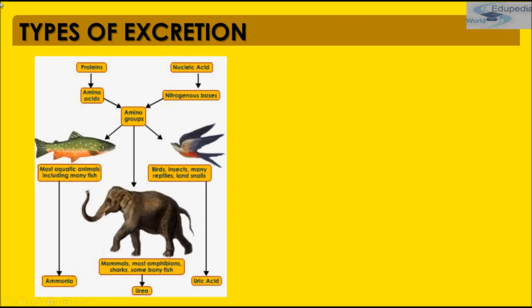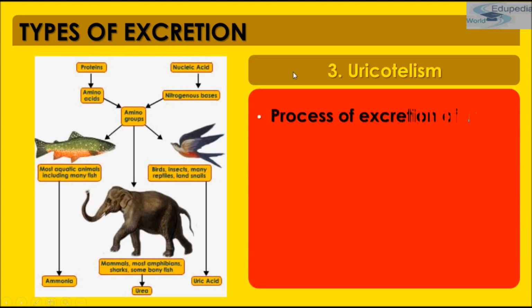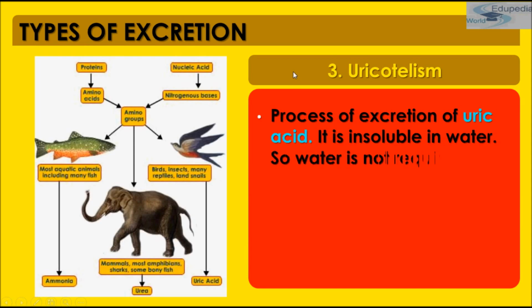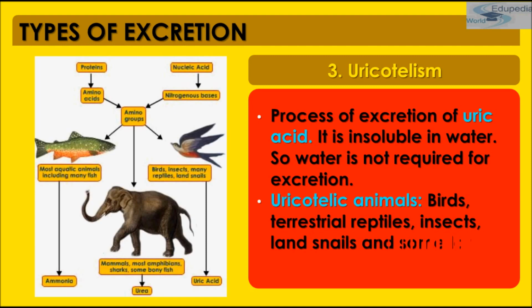1 gram of urea needs around 50 ml of water to be expelled. Now moving forward to the third mode of excretion, that is Uricotelism. It is the process of formation and excretion of nitrogenous waste in the form of uric acid. The process of excretion of uric acid is known as Uricotelism. Uric acid is insoluble in water, so water is not required for excretion.